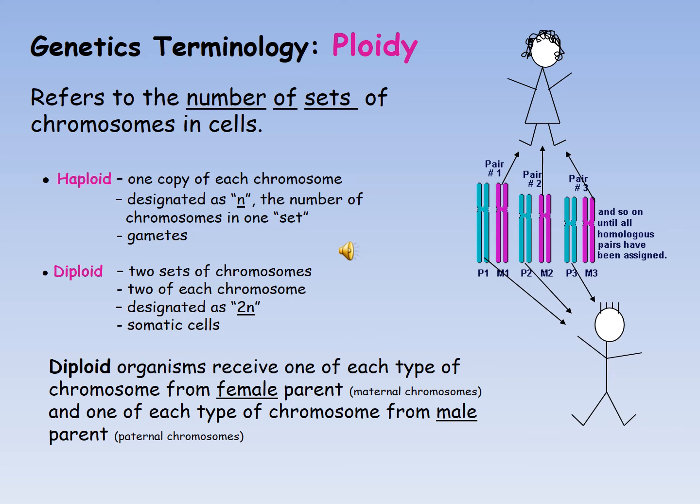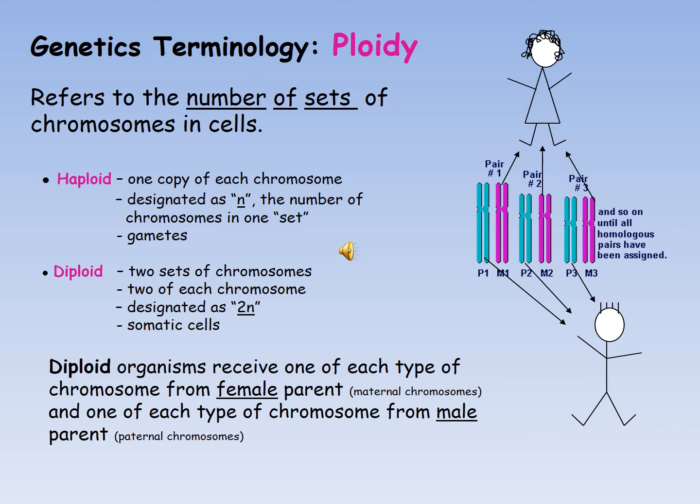So the haploid number of chromosomes is present in gametes, while diploid cells have 2 sets of chromosomes, which means there are 2 chromosomes of each type. It is designated as 2n, and diploid chromosomes are present in somatic cells.